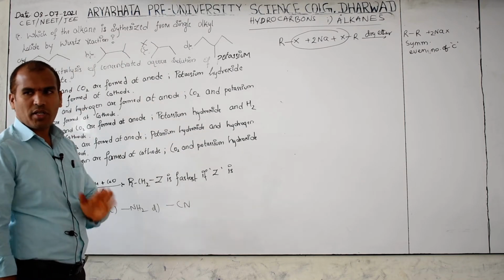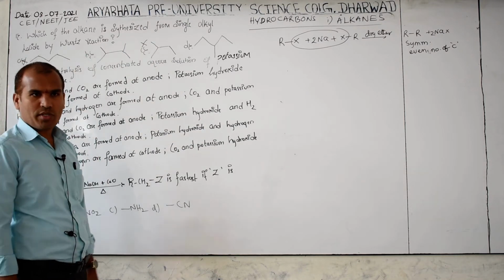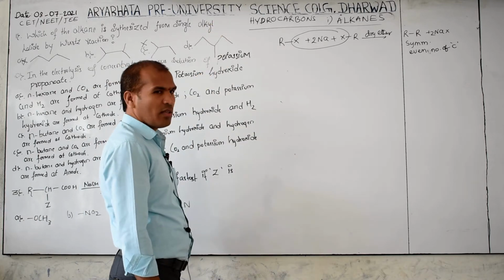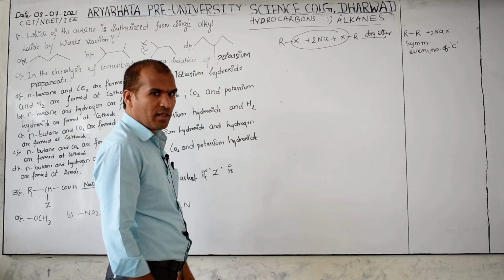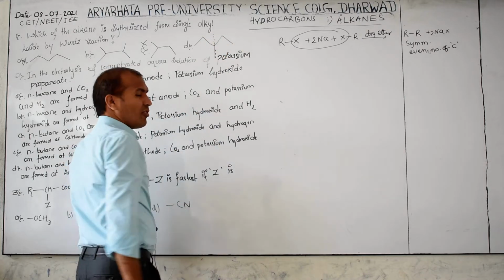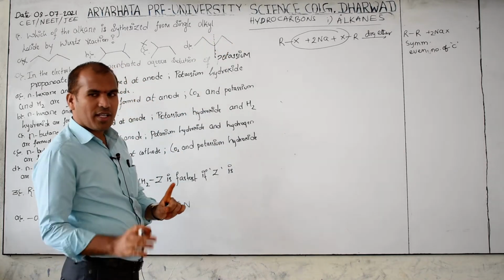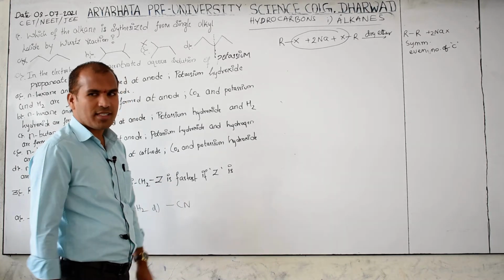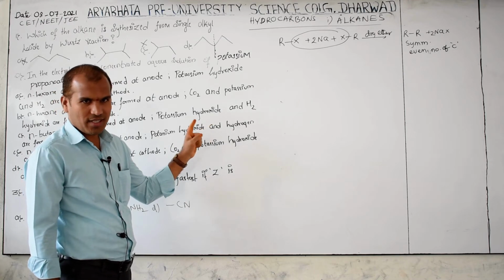Symmetrical, meaning two equal halves, mirror image to each other. If you cut like this, it is also a mirror image. Clear? If you cut like this, then equal halves, so this also looks symmetrical. Then which is the correct answer? These are single correct answer questions.